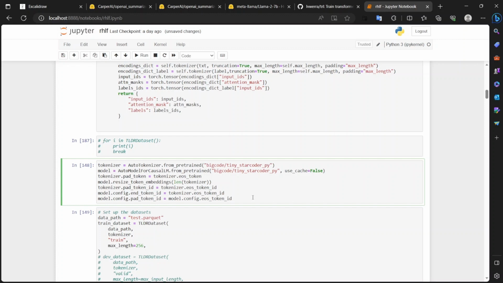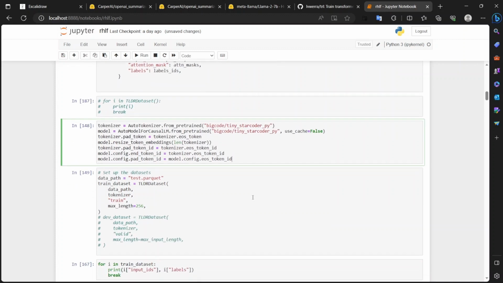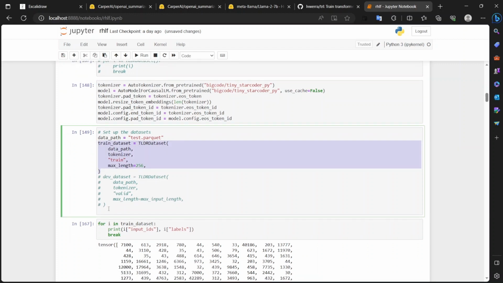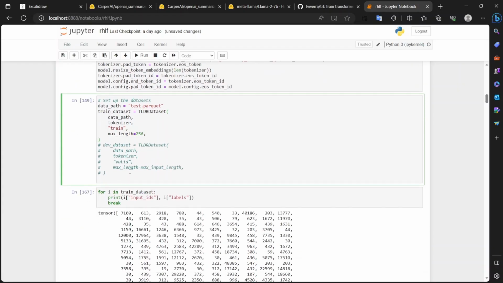But if you want to experiment with Google Colab for a code given, you can use TinyStack Coder as of now. Now we create a train object from our data loader. We'll use it for the train dataset, and you can use it for the validation dataset as well if you want.